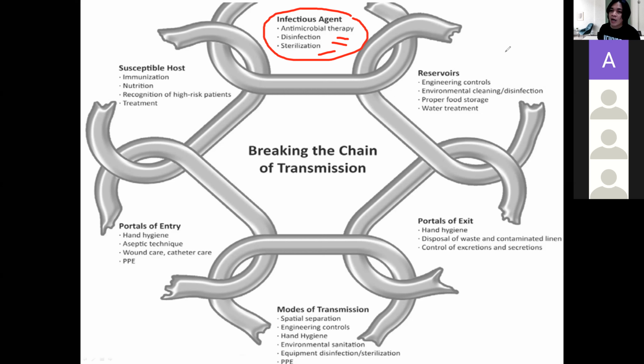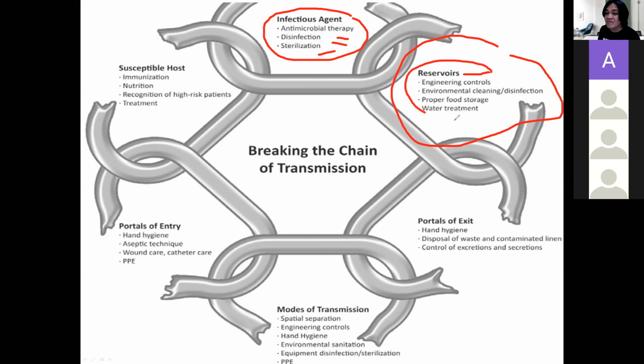Okay, now, at this chain, the reservoir itself, it is where the microorganism lives. So how do you break the infection in the reservoir? Of course, you cannot kill the person. As I mentioned earlier, the humans are the favorite reservoir, but you cannot kill the person, right? Instead, what you can do is to clean the surroundings. Okay, environment cleaning, proper food storage, water treatment. Why? If you do these things, microorganisms will not live there.